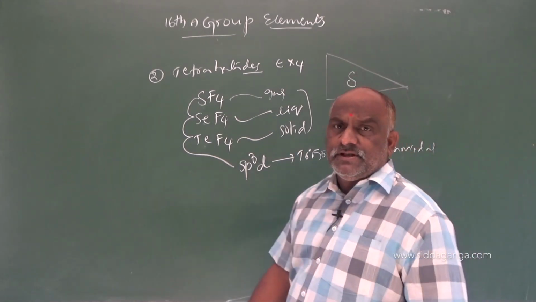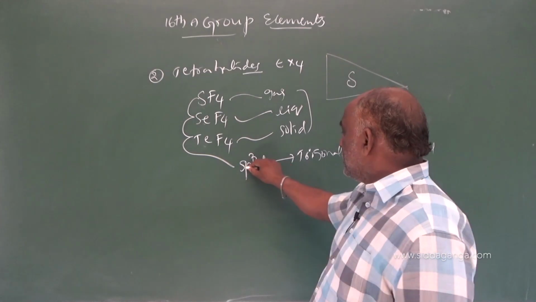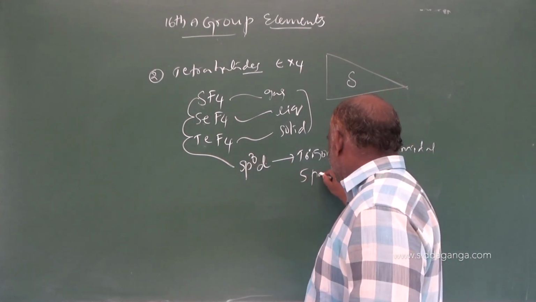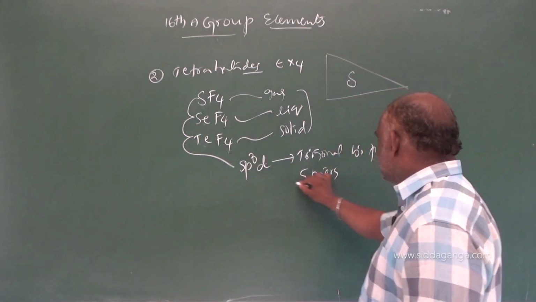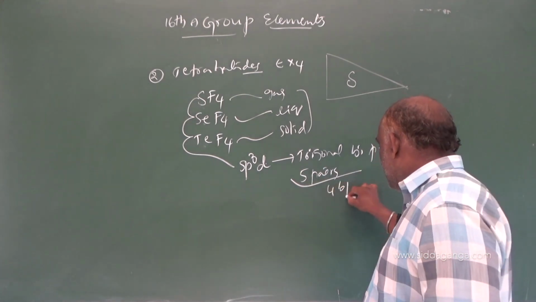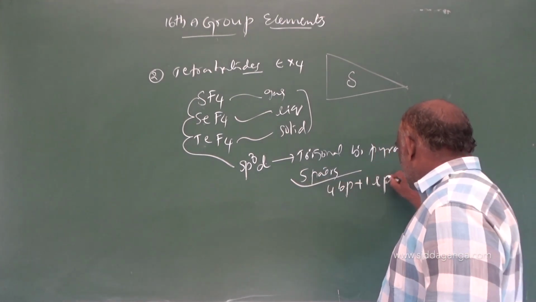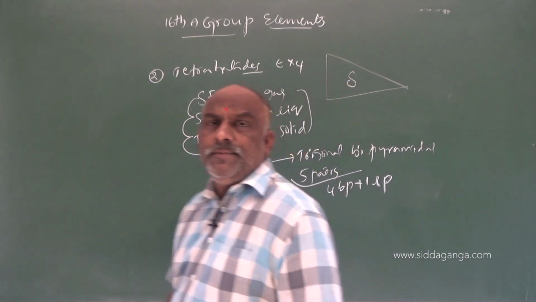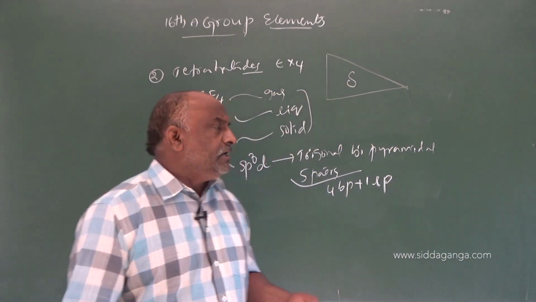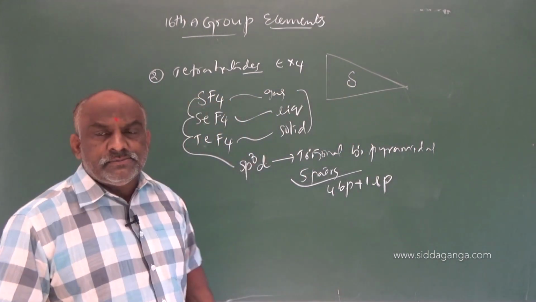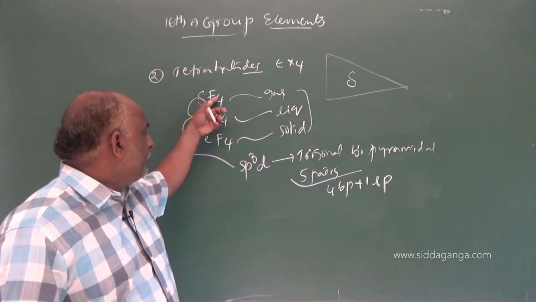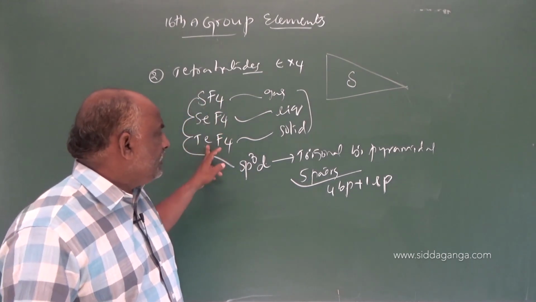There are 5 pairs in total: 4 bond pairs plus 1 lone pair, present on the central atom sulfur in SF4, SeF4 or TeF4.